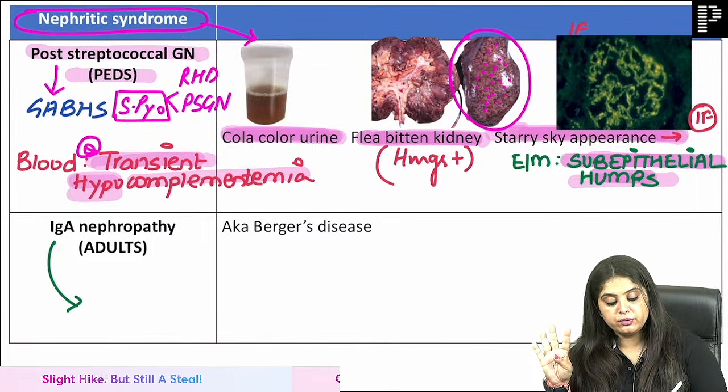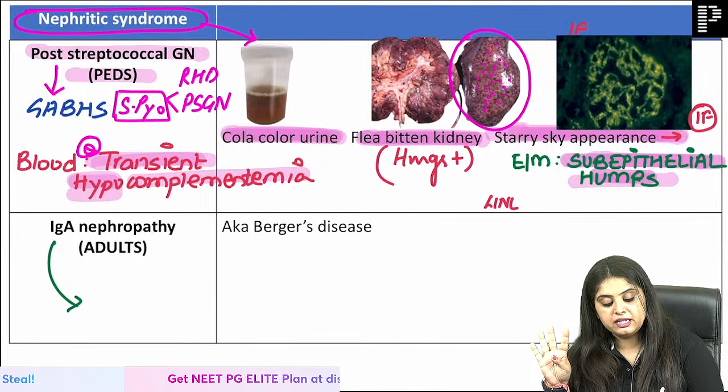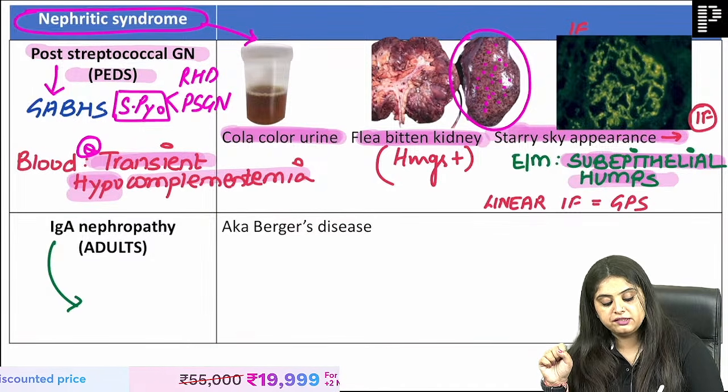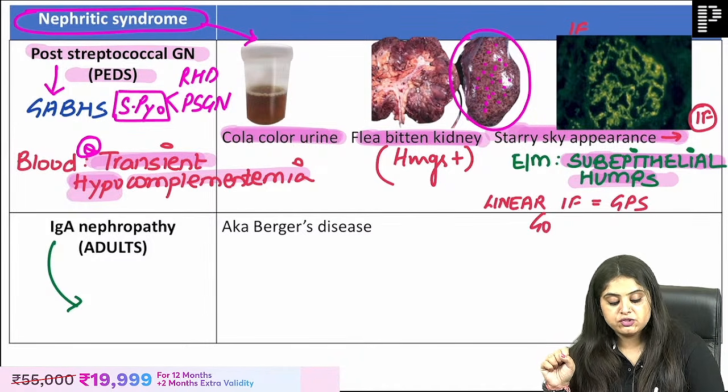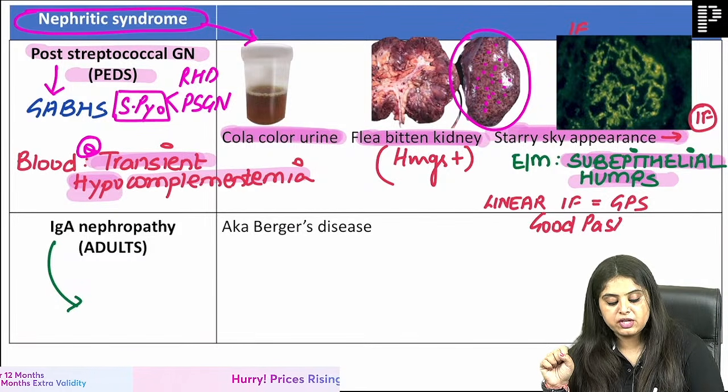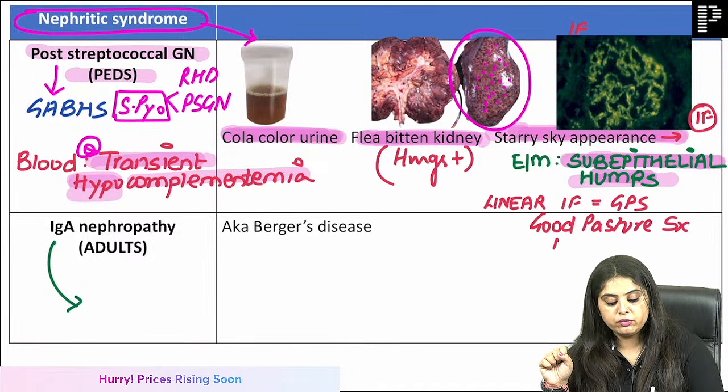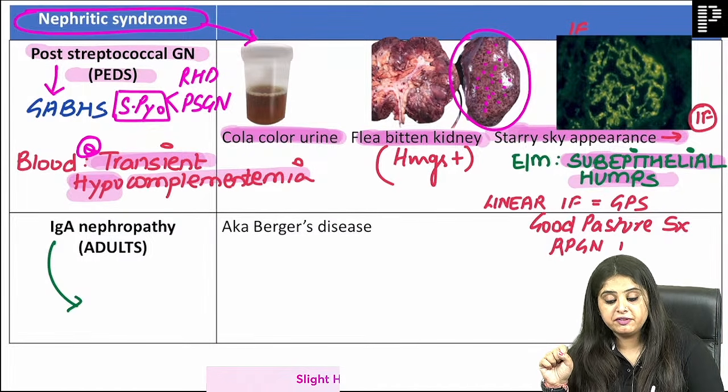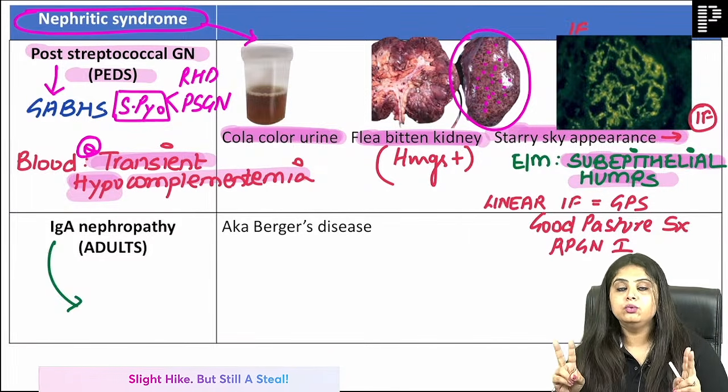Now my question to you is, if starry sky appearance is seen in PSGN, linear immunofluorescence is seen in which disease? It is seen in GPS, meaning Goodpasture syndrome. Goodpasture syndrome is which RPGN? Goodpasture syndrome is going to be RPGN type 1. These are the only two that you have to know.